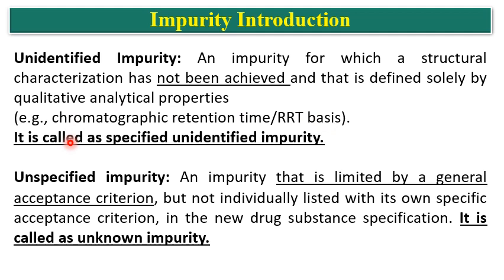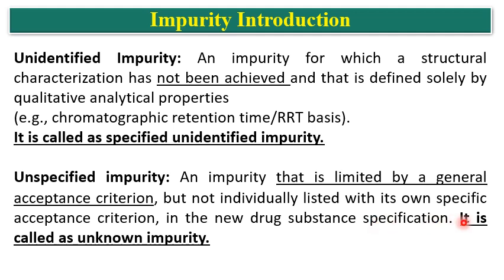It is the specified impurity, but it is unidentified because its structure has not been characterized. That's why it is specified but unidentified. Then unspecified impurity: an impurity that is limited by general acceptance criteria but not individually listed in its own specific acceptance criteria in the new drug substance specification.